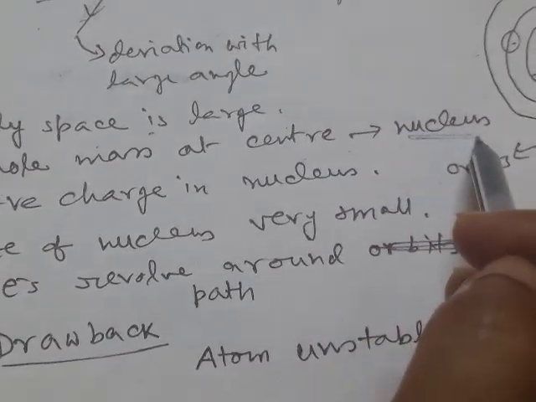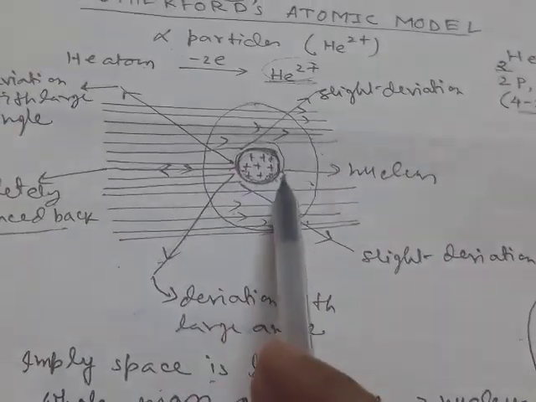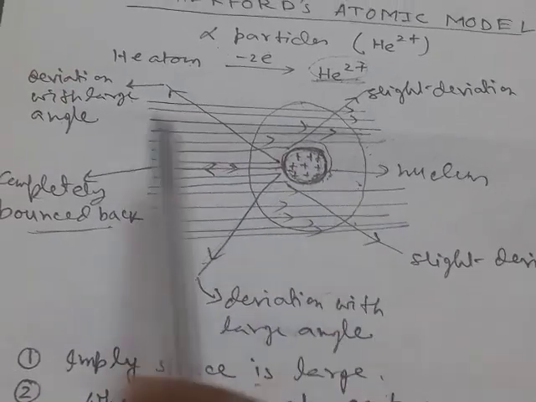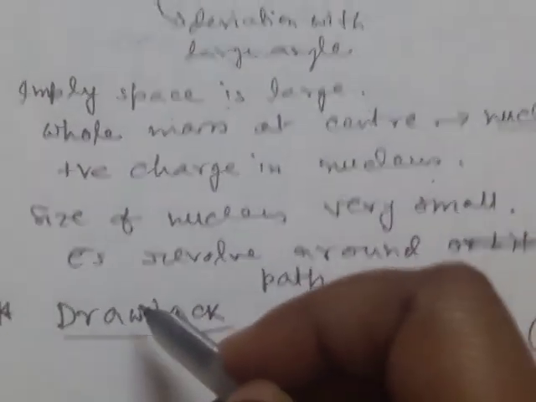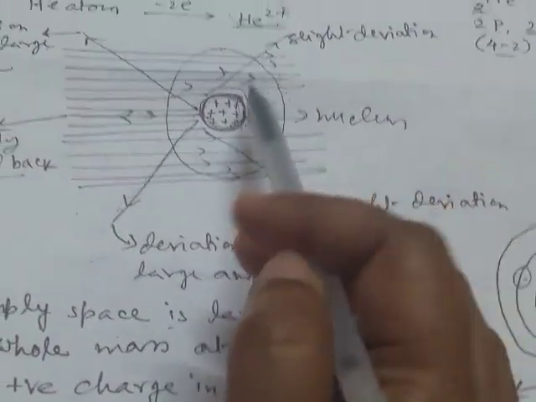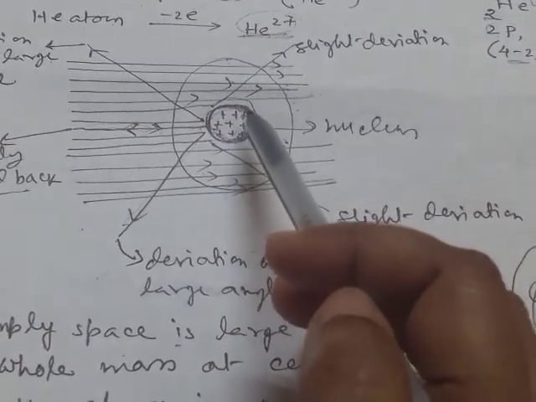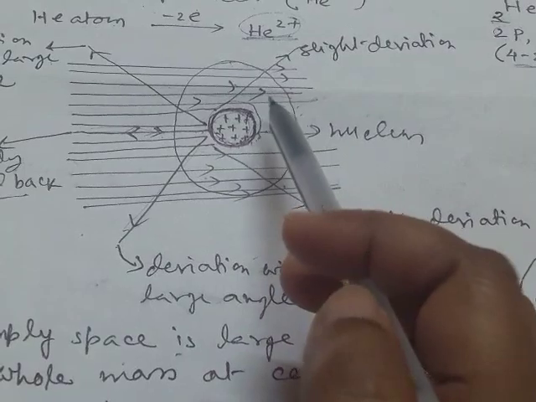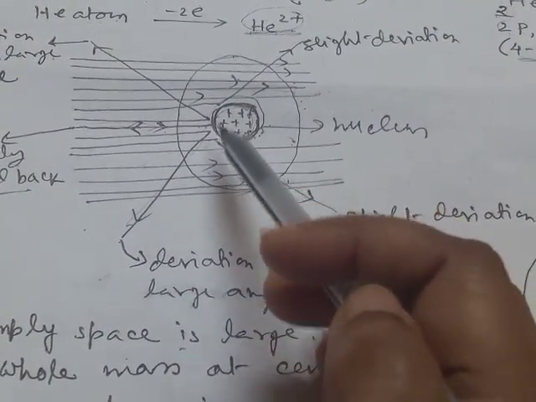This center is called the nucleus. Positive charge remains in the nucleus, and the size of the nucleus is very small, so a very small amount of rays will be deviated. And according to Rutherford, electrons revolve around it. As there is electrical neutrality in the atom, there should be the same number of electrons in the atom to maintain the electrical neutrality.